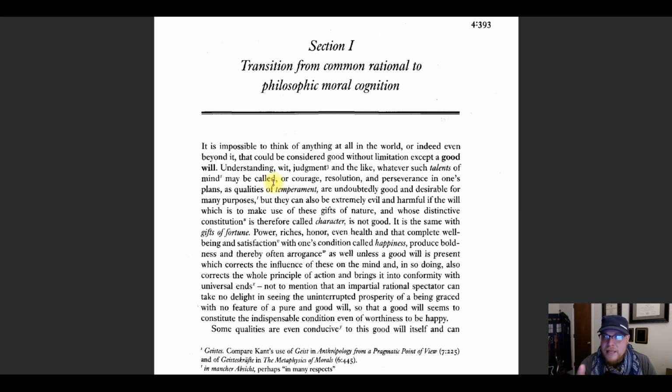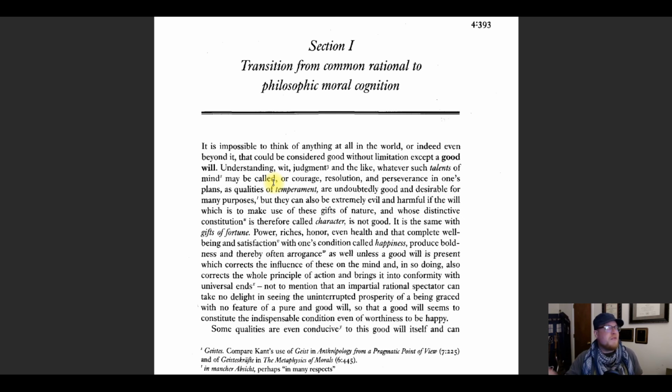Now, the will is the part of us, our mind, that desires to do stuff, where our intentions are. It's not an actual physical place that you can point to in the body, but it's the part of us that desires to get things done, and therefore it's that place where we find our intentions. So good intentions are the only thing that we can say are really good, and the faculty of us that has those intentions. So wanting to do the right thing, that's the only thing that can be good.